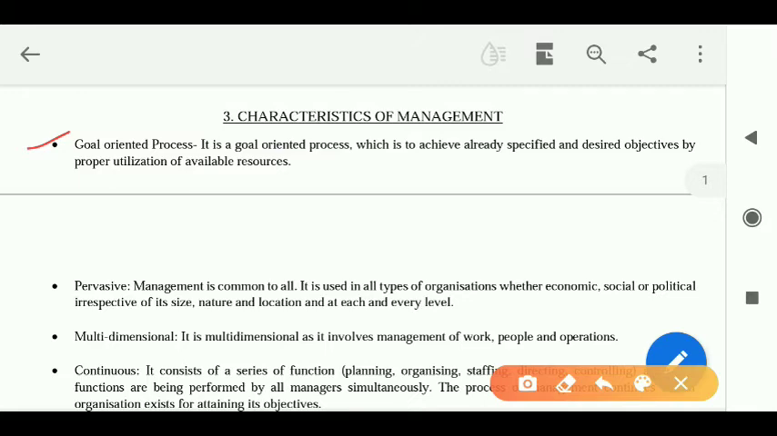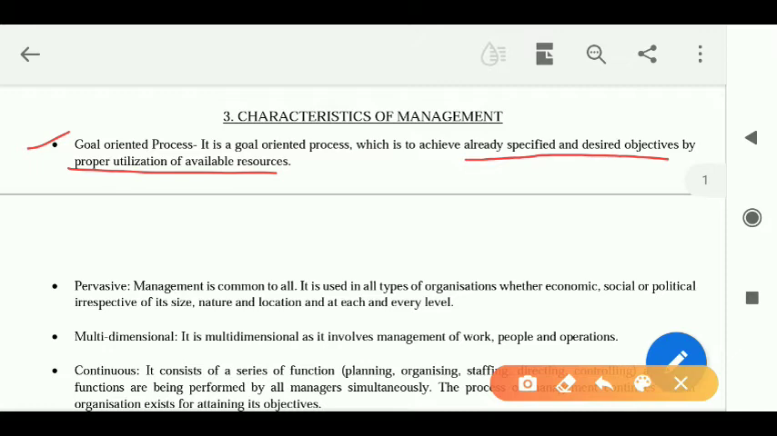So let's read. It is a goal-oriented process which is to achieve the already specified and desired objectives. Means the objectives which are already specified and the objectives which are desired by the organization, we have to achieve that. And how do we achieve that? We achieve by the proper utilization of available resources. Clear? That is why we call management a goal-oriented process.